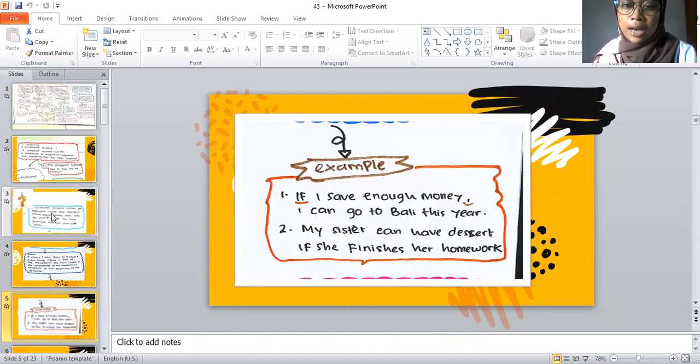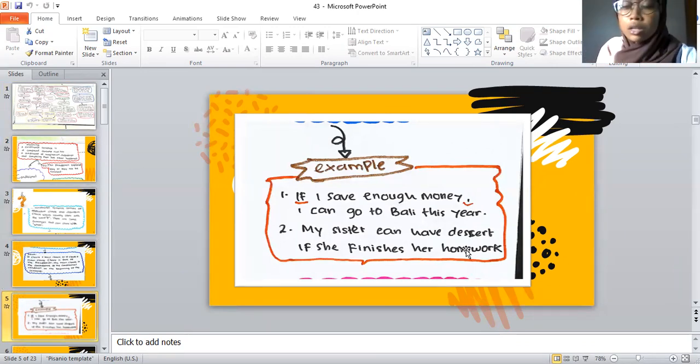First is, if I save enough money, I can go to Bali this year. The second, my sister can have dessert if she finishes her homework. When you use the first formula in the conditional sentence, in the middle there will be a comma, but when you use the second formula, you don't need it.